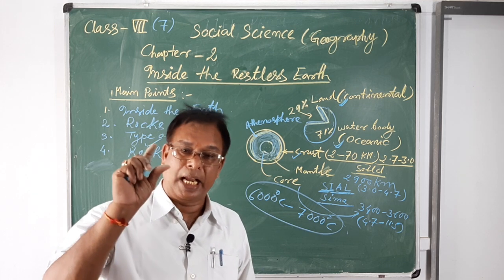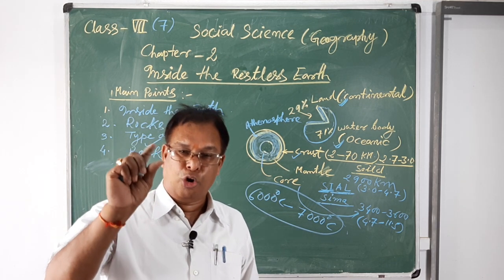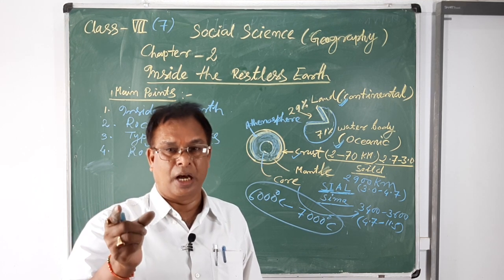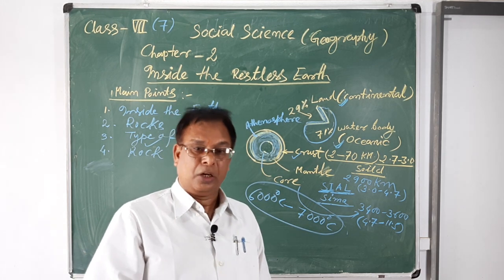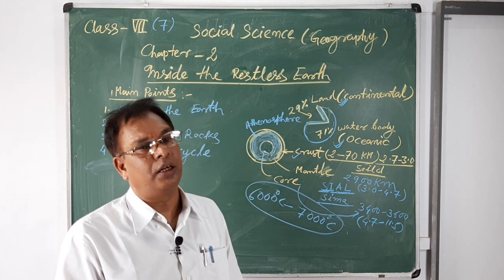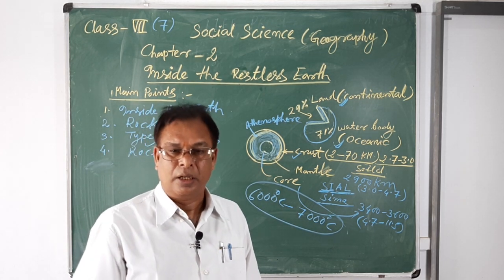But when accumulated hot material slowly cools, it forms crystals. But when hot material cools immediately, it converts into small or big sized crystals.